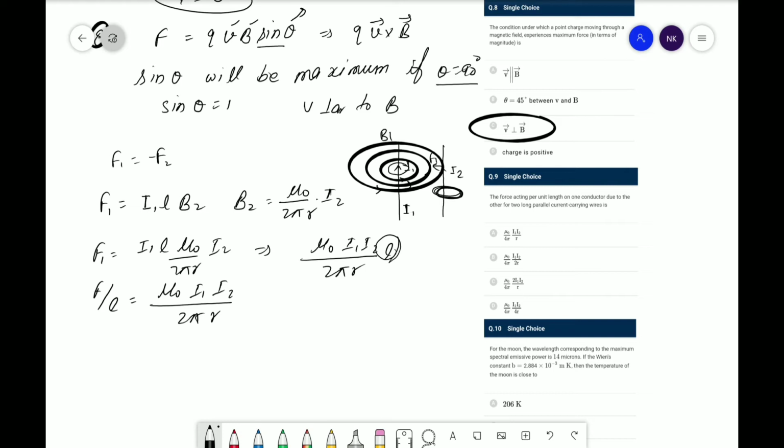So what will we do? Multiply by 2 and divide by 2. Therefore 2 mu naught upon 4 pi R I1 I2. So the correct answer is 2 I1 I2 divided by 4 pi R. So C is the correct answer.